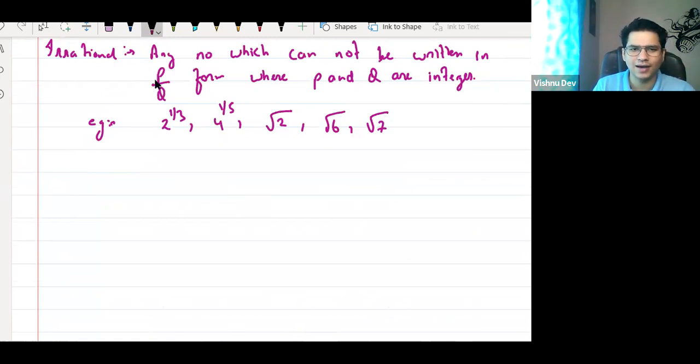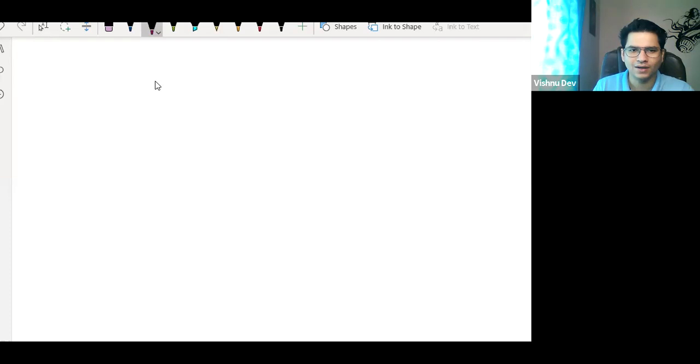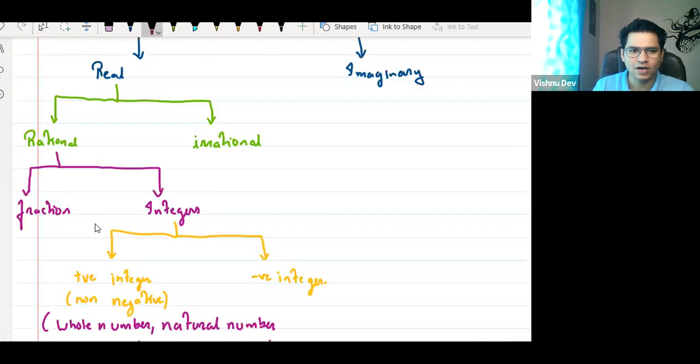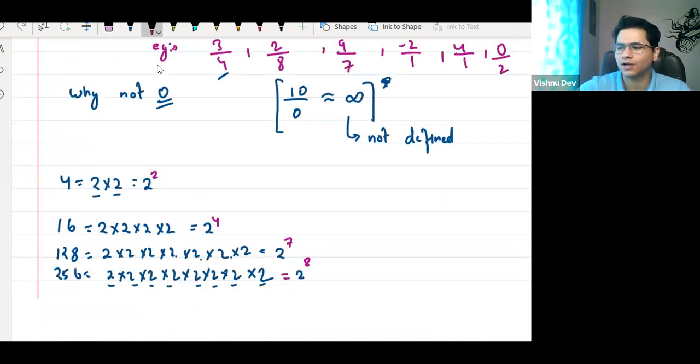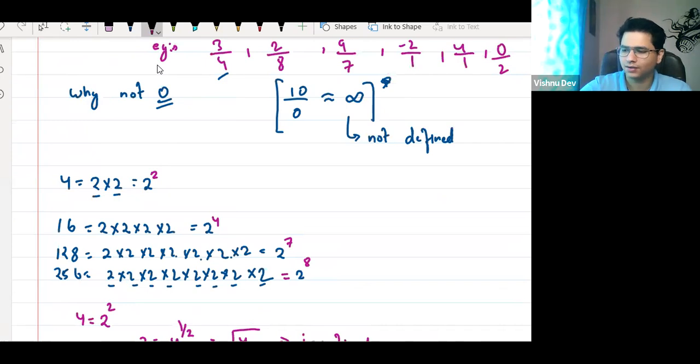If you see the flow chart, inside rational there were fractions and integers. So what is a fraction, what is an integer? Tell me, guys. Everyone, think about it.